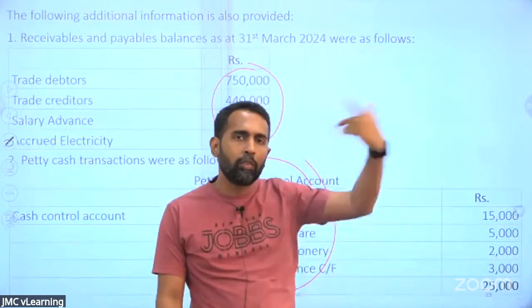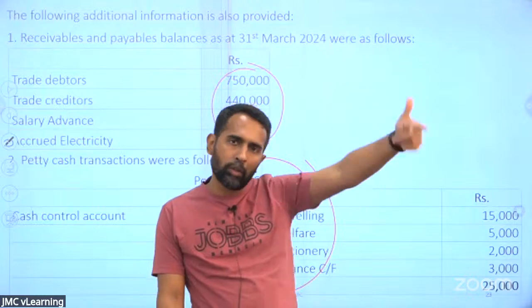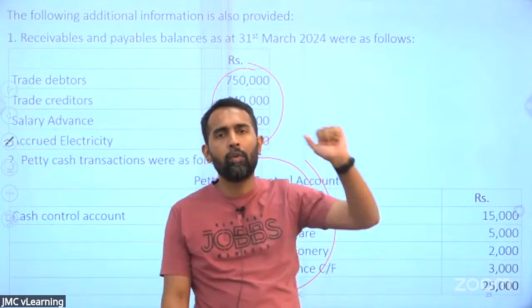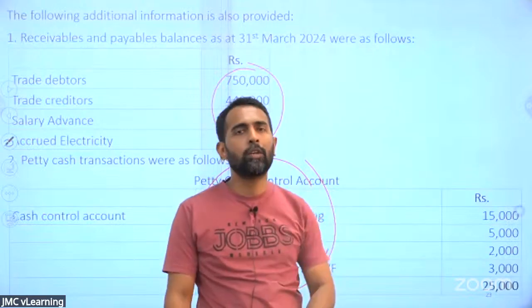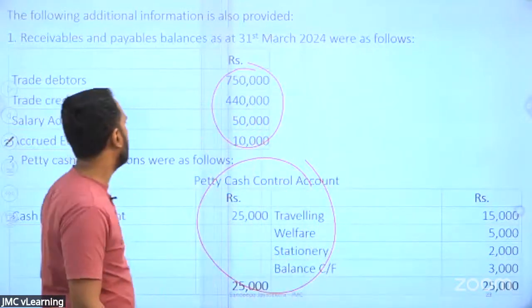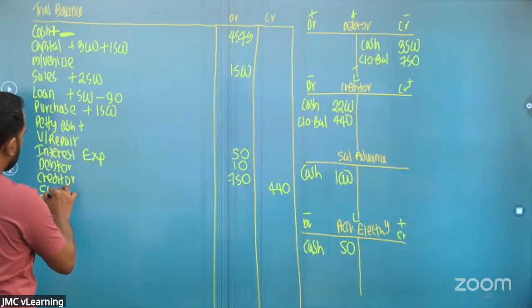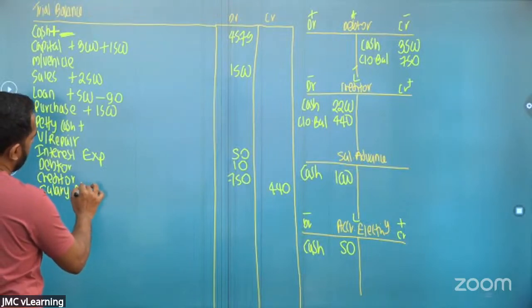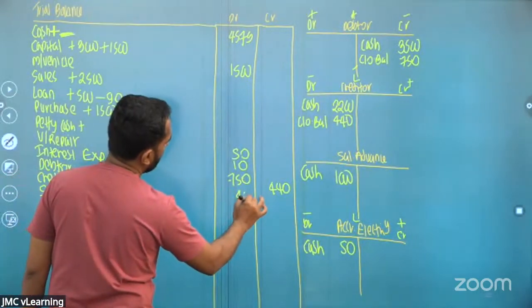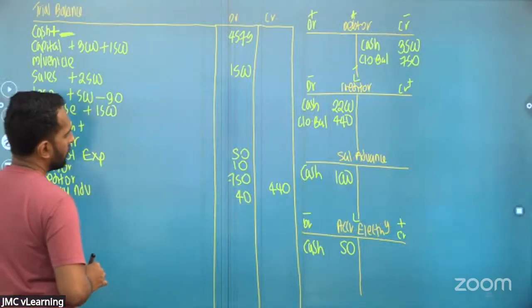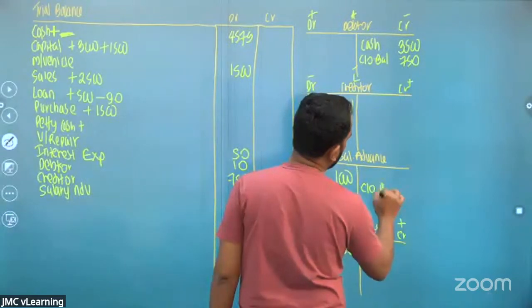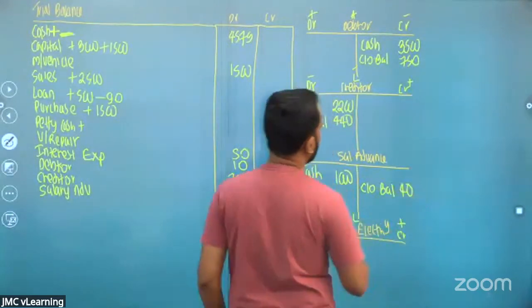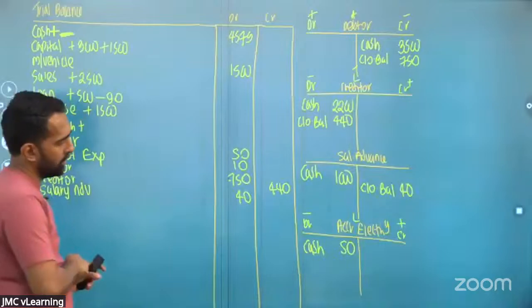When the next month you are paying them the salary, you can deduct that 40. So when we give a salary advance to the employee, it's an asset to the company. Salary advance 40 is an asset. So debited and credited to the salary advance account as a closing balance 40.